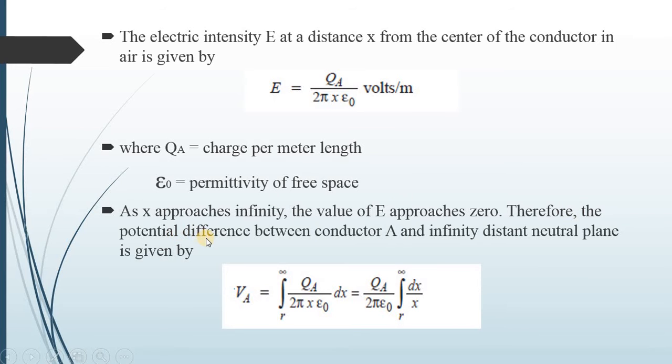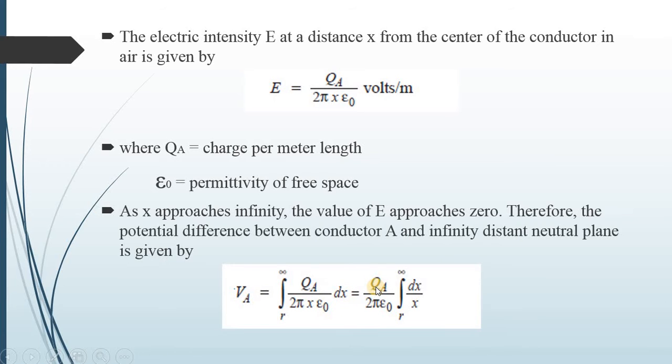Therefore, the potential difference between conductor A and the infinite distance neutral plane is given by VA equals the integration from r to infinity of QA upon 2 pi x epsilon 0 dx.